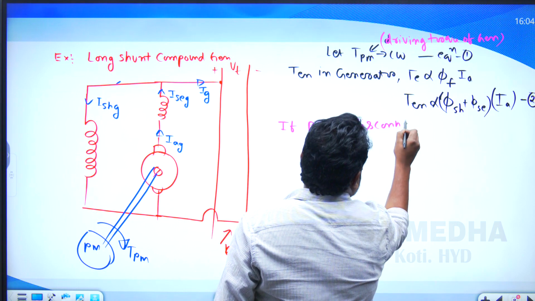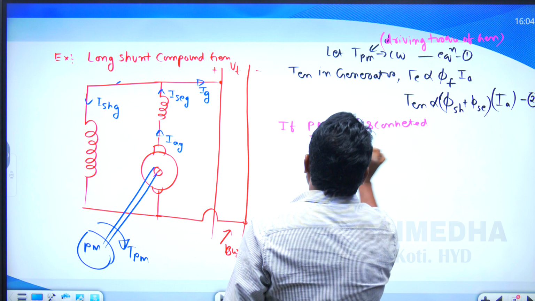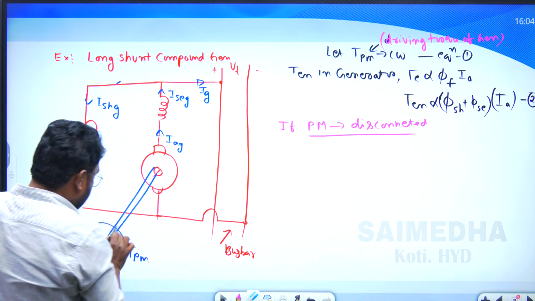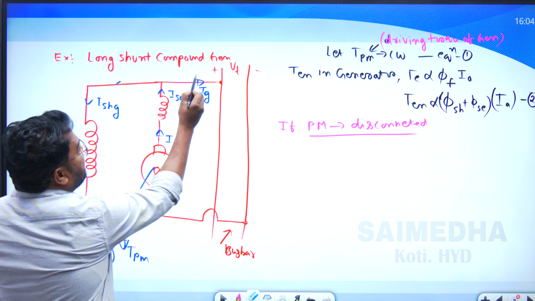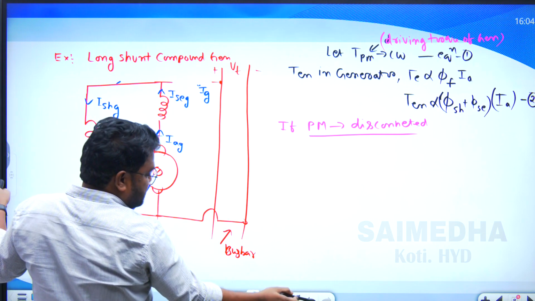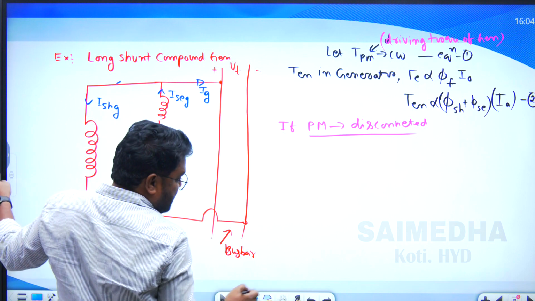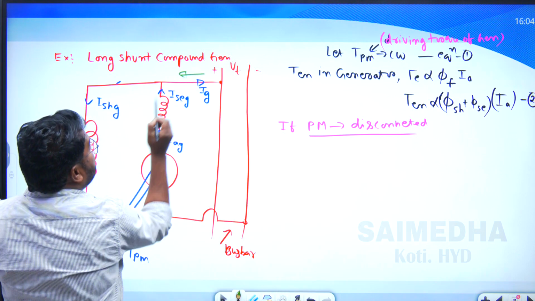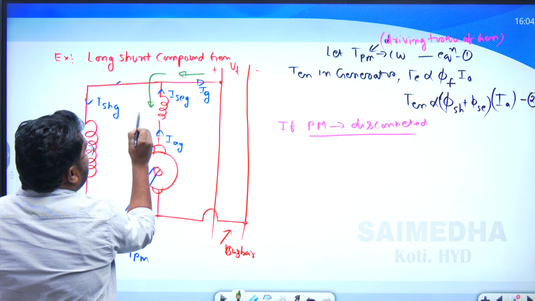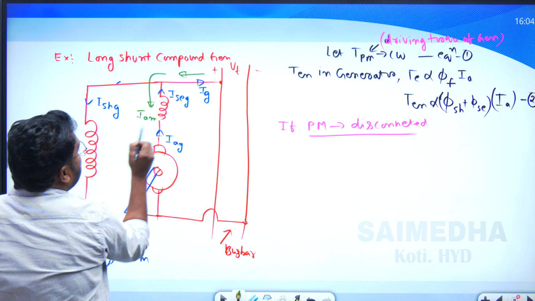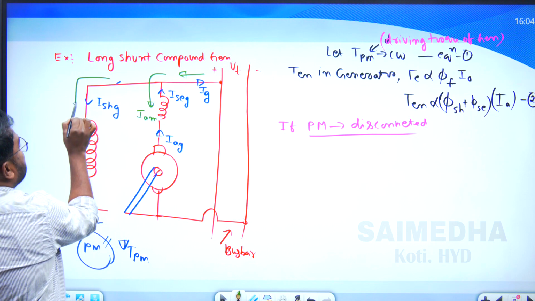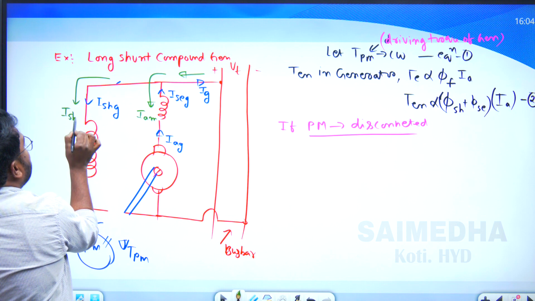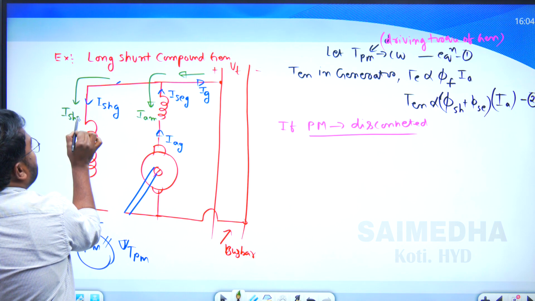then what will happen? If the prime mover is disconnected, it absorbs the currents. So it draws the power from the bus bar. This will become the armature current of the motor. When it is a motor, this is the armature current, and this is the shunt field current in case of the motor. This is the motor point of view.